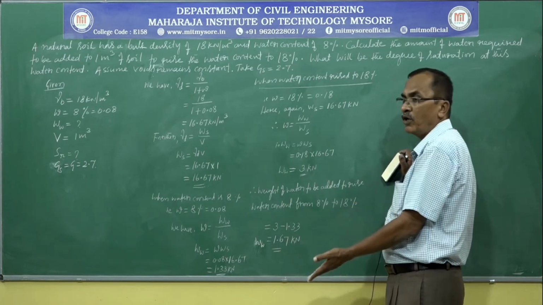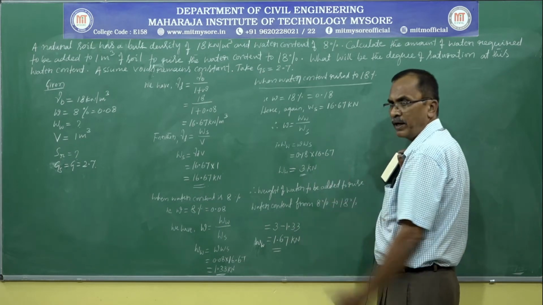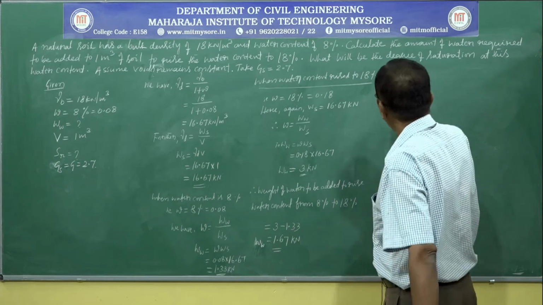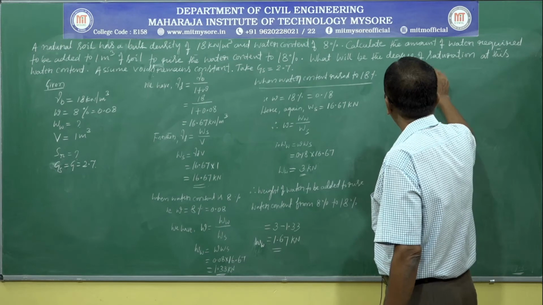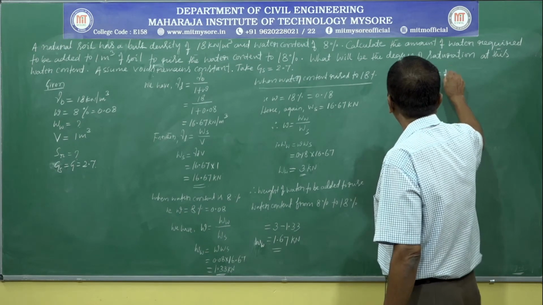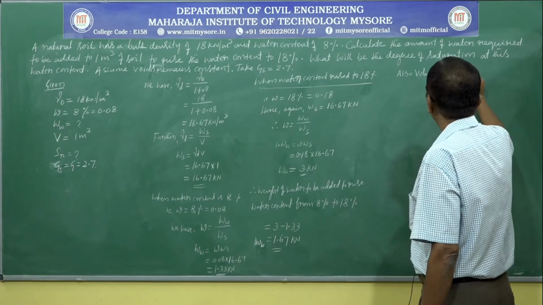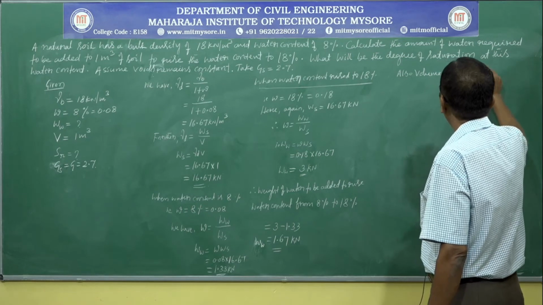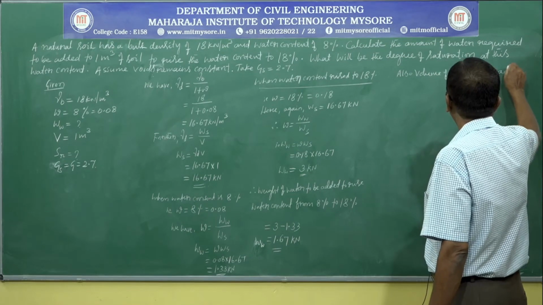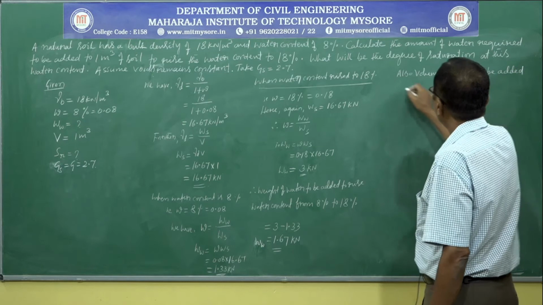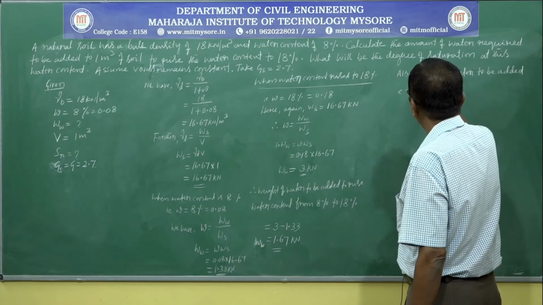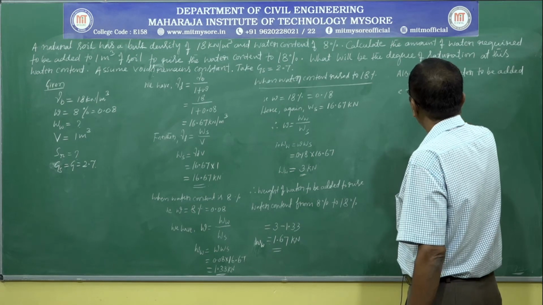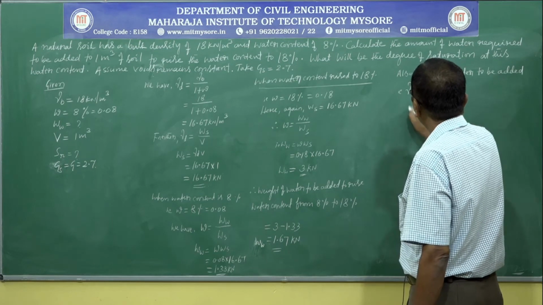So we can also find out the volume of water to be added. Gamma W is equal to weight of water divided by volume of water.